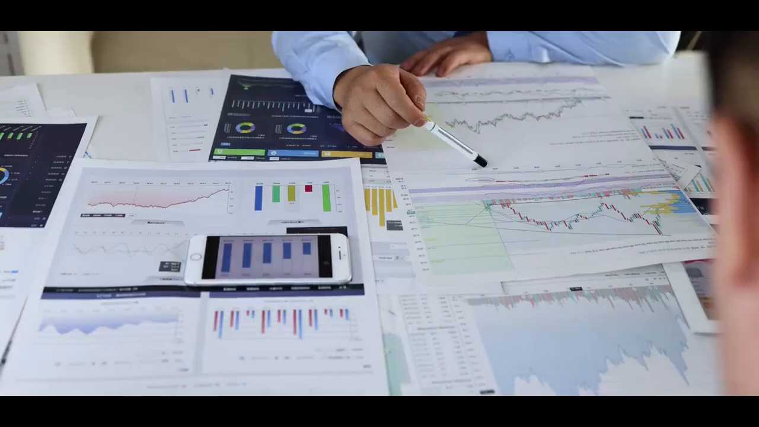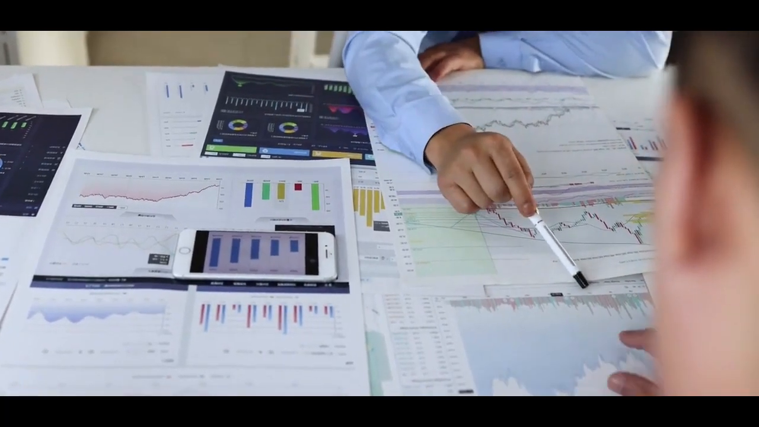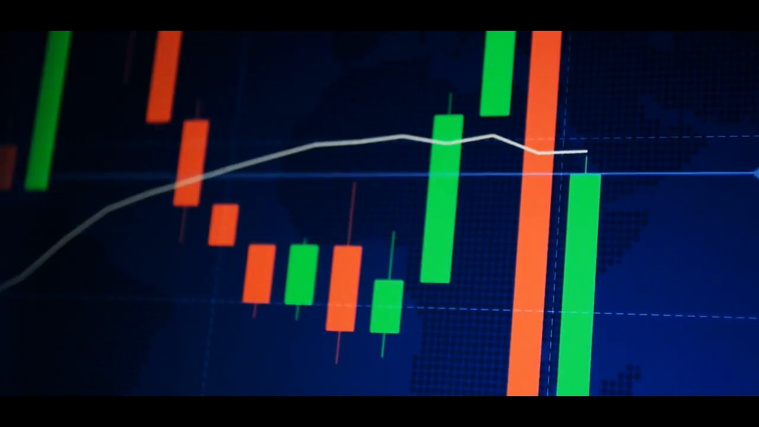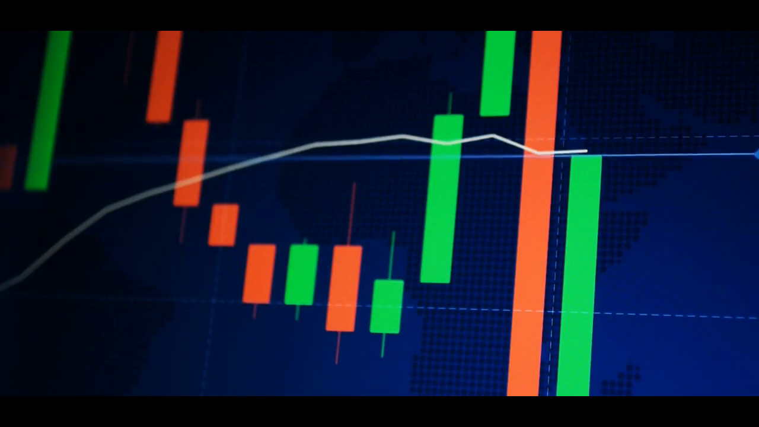Conclusion: maximizing your investment returns through effective diversification. Diversifying your investment portfolio is an essential strategy to minimize risk and maximize returns. By spreading your investments across different asset classes, geographic regions, sectors, and individual investments, you can potentially reduce the impact of market volatility on your overall portfolio performance.